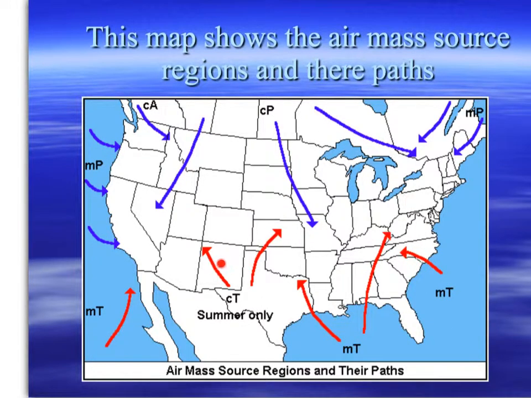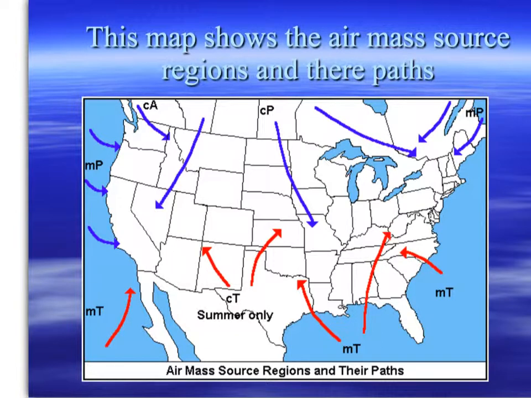If we look at New Mexico, Arizona, Nevada, the west out here, we think about deserts. Well, continental is going to be dry, tropical is going to be hot. Seattle, Washington, Oregon, Northern California, they get lots and lots of rain. What causes that is a maritime polar, they've got cold, wet weather. And through Canada, they've got continental polar. So these are our major air masses that affect the weather in the United States.